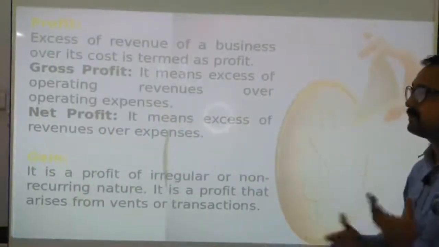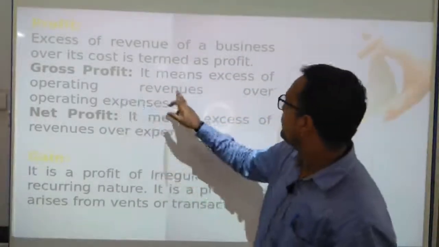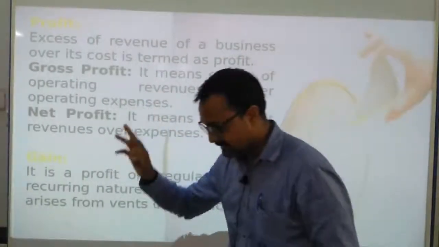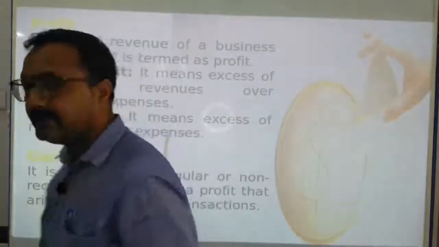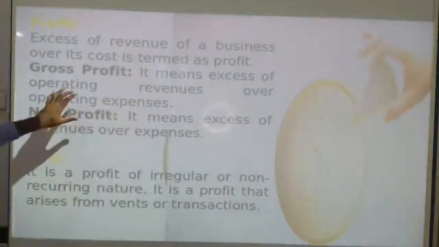Sir, what is gross profit? So it means excess of operating revenue over the operating expenses. And here we have some different terminology. Sir, what is operating revenue?